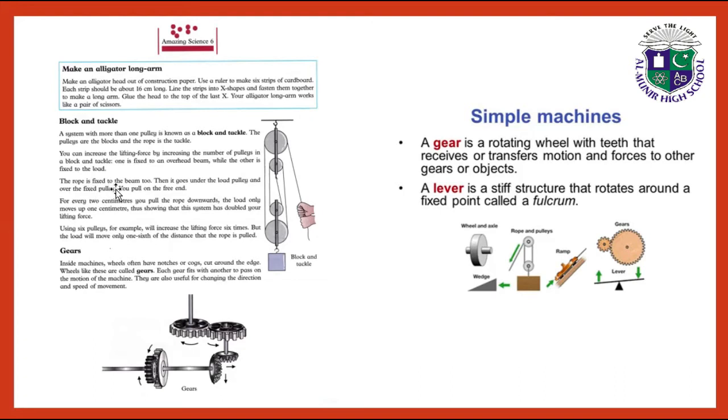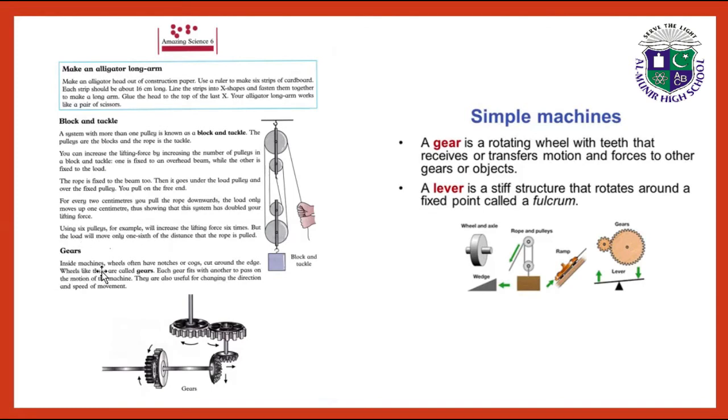The rope is fixed to the beam too, then it goes under the load pulley and over the fixed pulley. You pull on the free end. For every 2 centimeters you pull the rope downwards, the load only moves up 1 centimeter, thus showing that this system has doubled your lifting force.